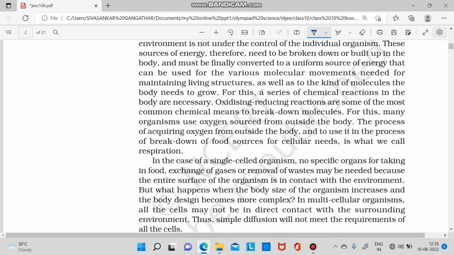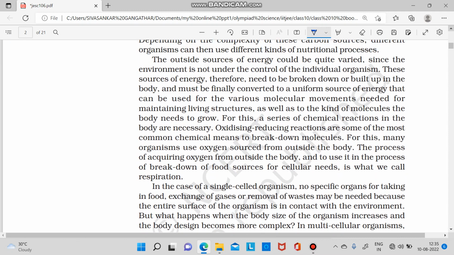Some organisms prepare their own food. They are the plants. The outside sources of energy could be quite varied, since the environment is not under the control of the individual organism. These sources of energy therefore need to be broken down or built up in the body and must finally be converted into a uniform source of energy that can be used for various molecular movements needed for the body.